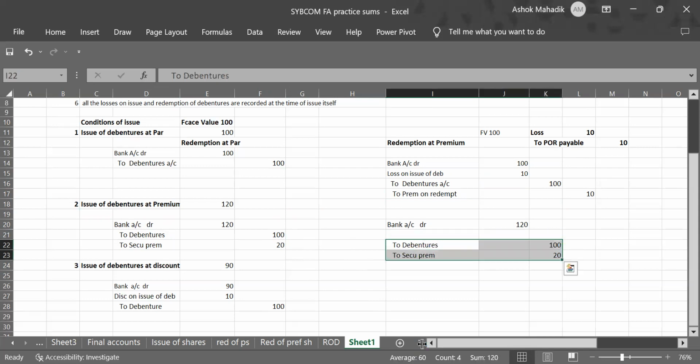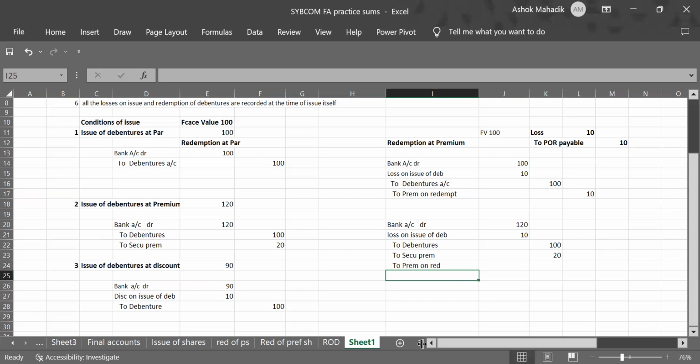So loss on issue of debenture will be debited, 10, and premium on redemption payable will come on credit, 10.